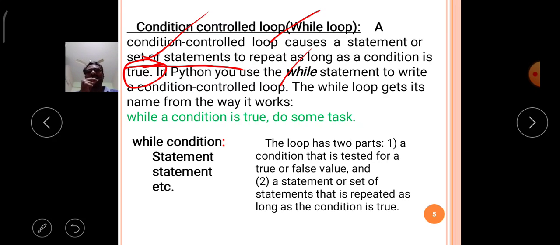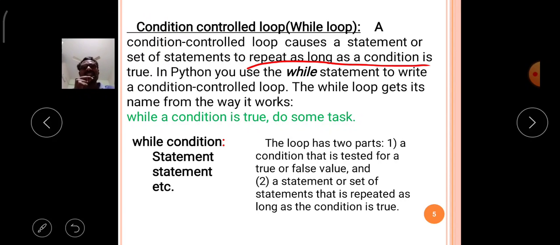The while loop gets its name from the way it works. The while statement executes the set of statements repeatedly as long as the given condition is true. When the given condition is false, the repetition of execution will be stopped by Python.